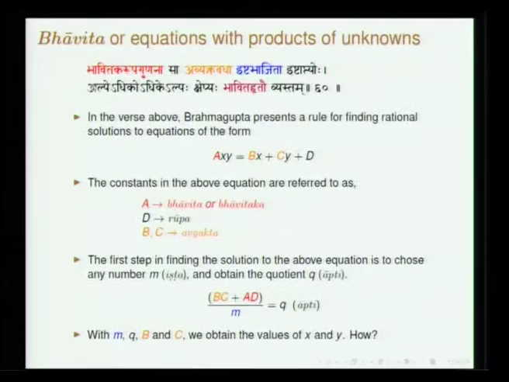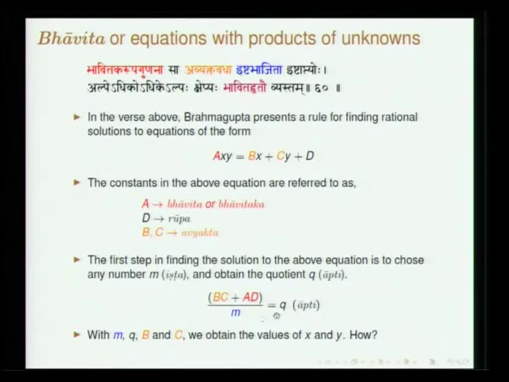So avyakta vadha is the product of avyaktas, b and c. Then what is to be done? If you look at the first half of the verse, bhavitaka rupa gunana, avyakta vadha bc, ishta bhajita, means divided by ishta.